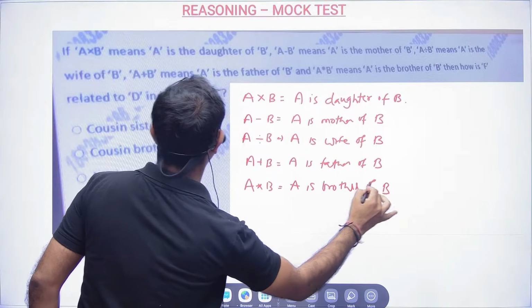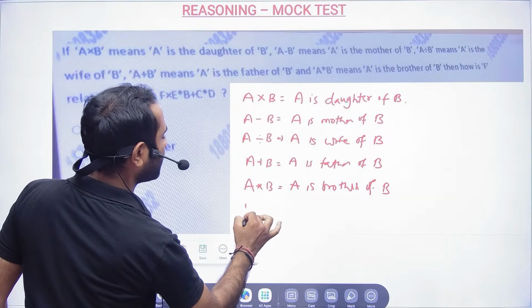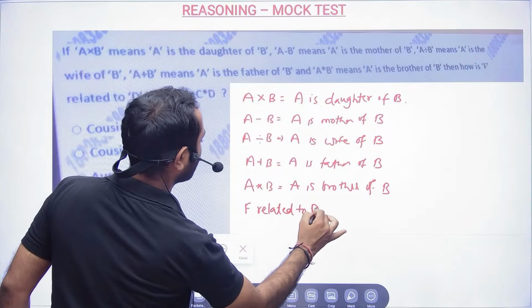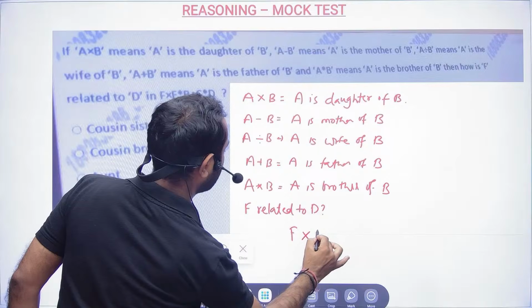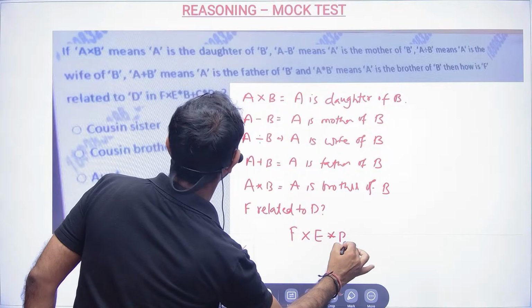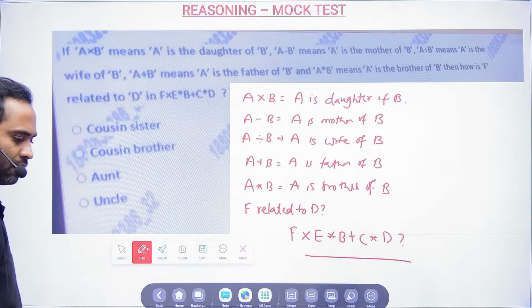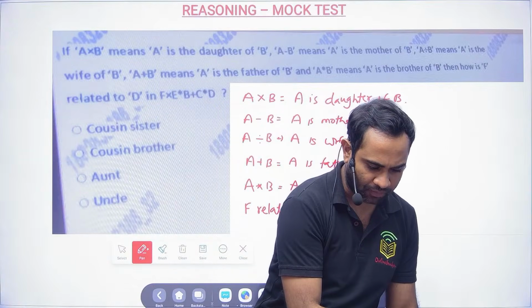So you need to find out the relation between them. How is F related to D? And here you have F cross E star B plus C star D. Okay, this is what you have to solve. I'll start the timer now and let's see how many of you are able to solve.